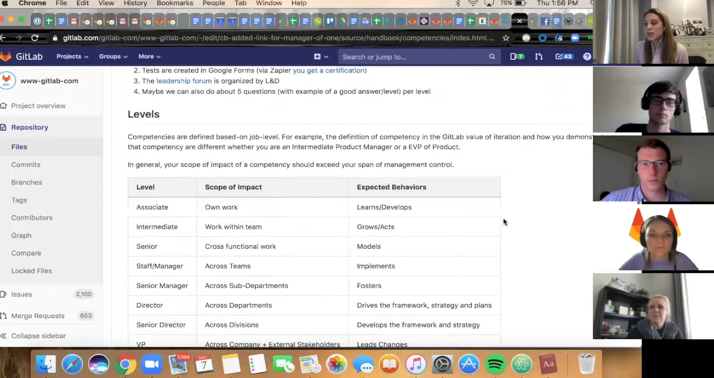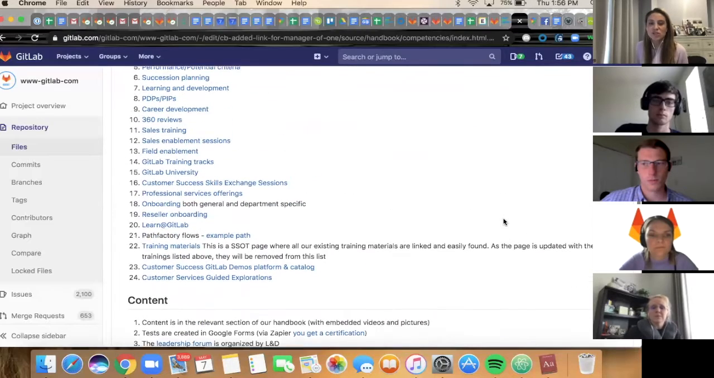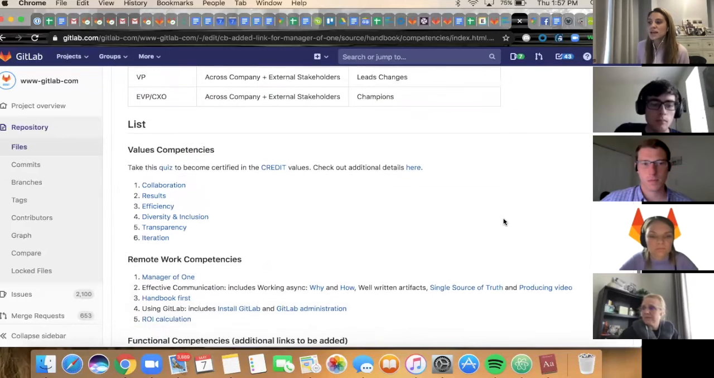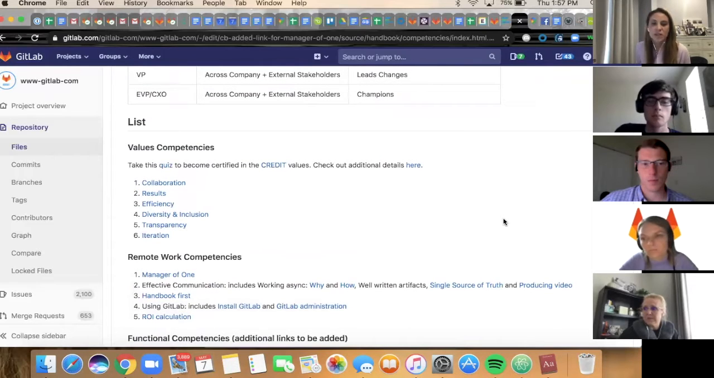For the remote working competencies, we broke them into just two sections, one for team members and one for people leaders, because in these remote working competencies, there wasn't enough distinction by level to call those out by each job level. So an example would be the manager of one remote work competency.